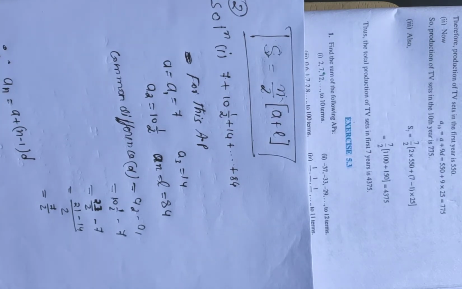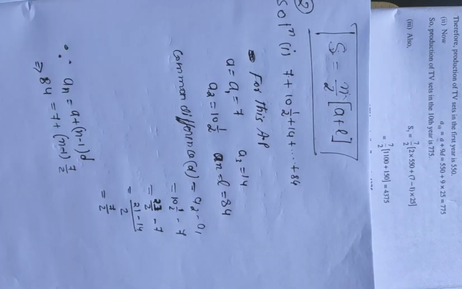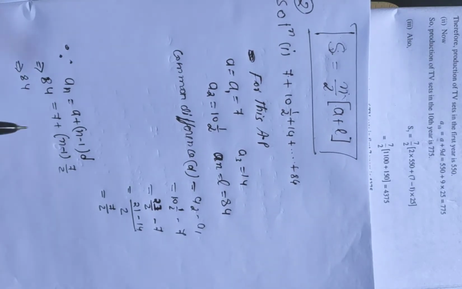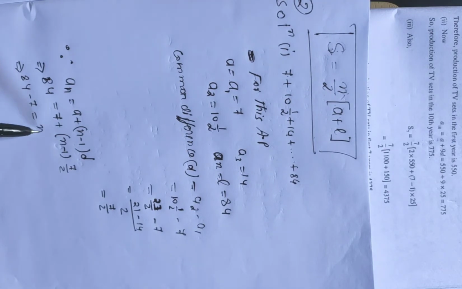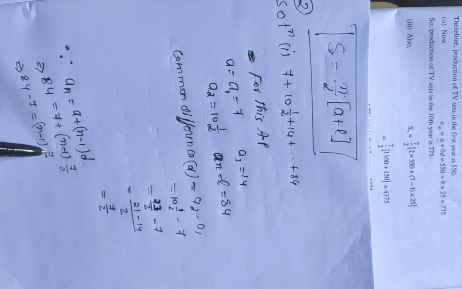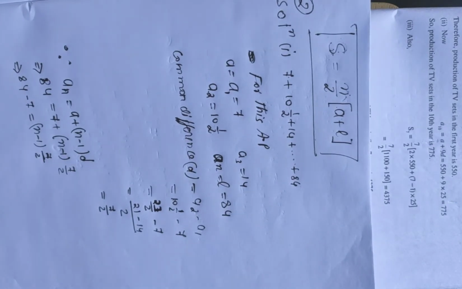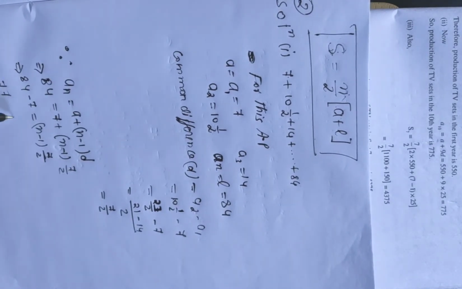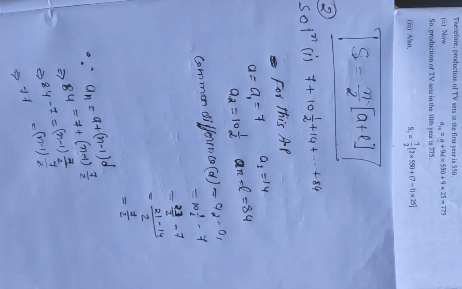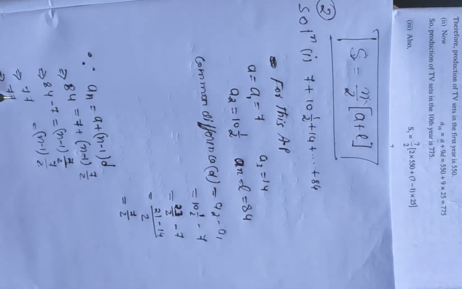A is 7 plus, we don't know the value of n, so n will remain as it is, (n minus 1). D is 7 by 2. This implies 84 equals 7 plus (n minus 1) times 7 by 2. If we bring this 7 to the left hand side, it will be minus 7. So 77 equals (n minus 1) times 7 by 2.